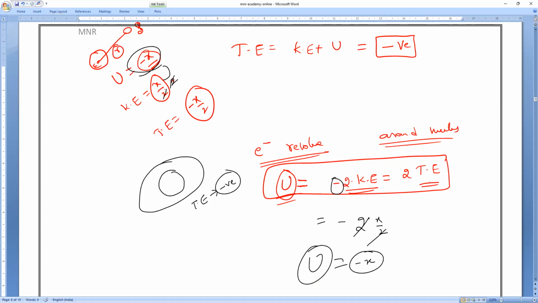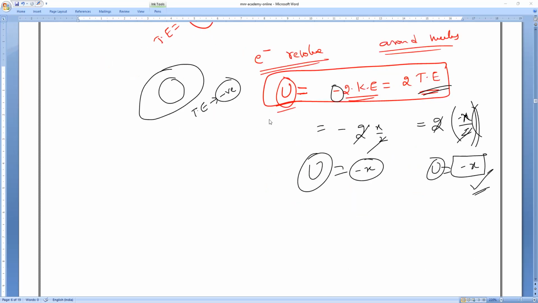Everybody. Next, total kinetic energy. What is the total kinetic energy? Positive. 2 times the total kinetic energy is what? Minus x by 2. So then what will happen, everybody? Again, 2 will get cancelled. Minus x will come. So, got the answer or not? Potential energy of any electron revolving around the nucleus or satellites revolving around the Earth is always minus 2 times the kinetic energy, or 2 times the total energy. Okay, Rudreshwar, clear? Understand, everybody? Yes, sir. Yes.